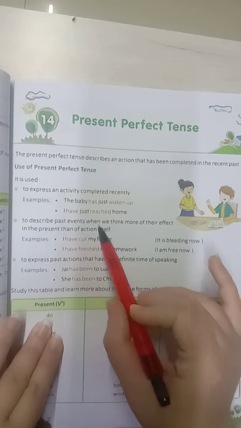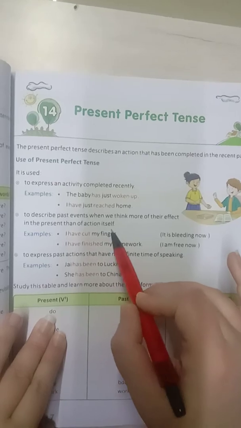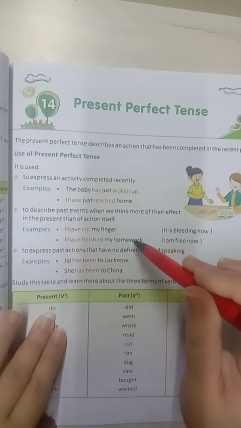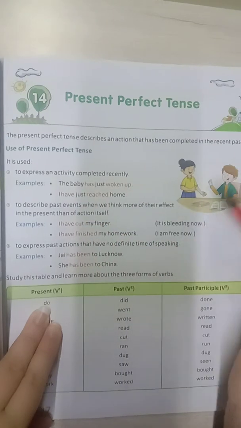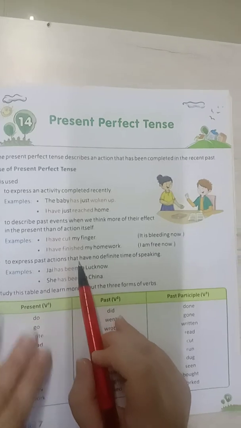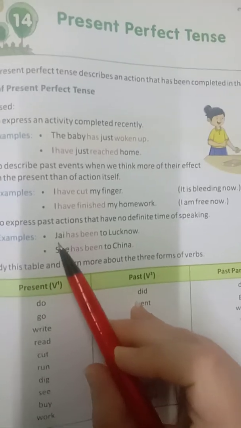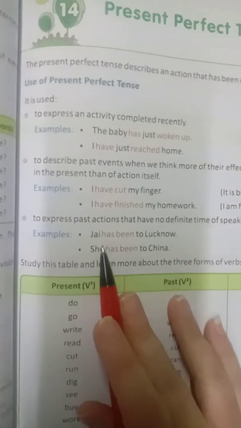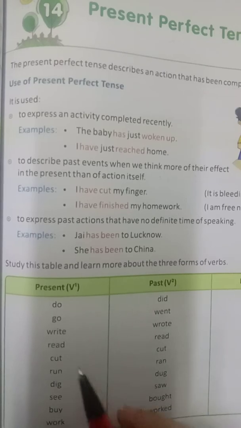Then, to describe past events when we think more of their effect in the present than of the action itself. I have cut my finger, I have finished my homework. Like, it is bleeding now, I'm free now. So it is reflecting the action. To express past actions that have no definite time to speak: Jay has been to Lucknow. She has been to China. So these are the actions that have no definite time of speaking.